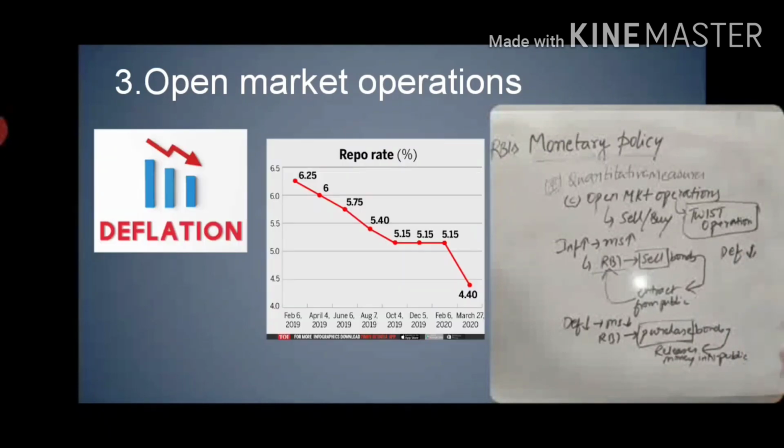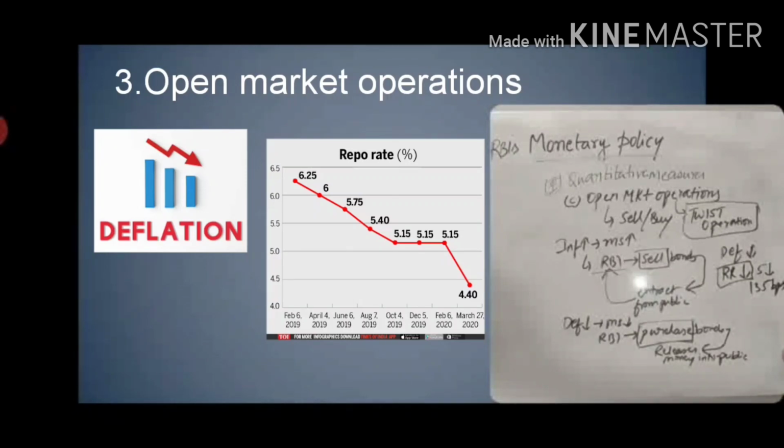That's why the repo rate has been reduced gradually year after year. Five times we have decreased, nearly 135 basis points until now. By this status of the repo rate, we can know what type of situation we are facing at present.